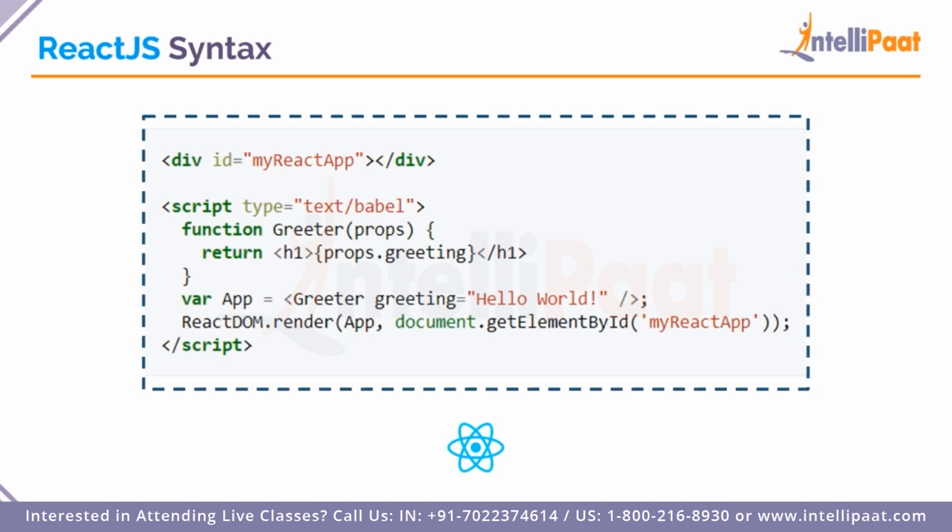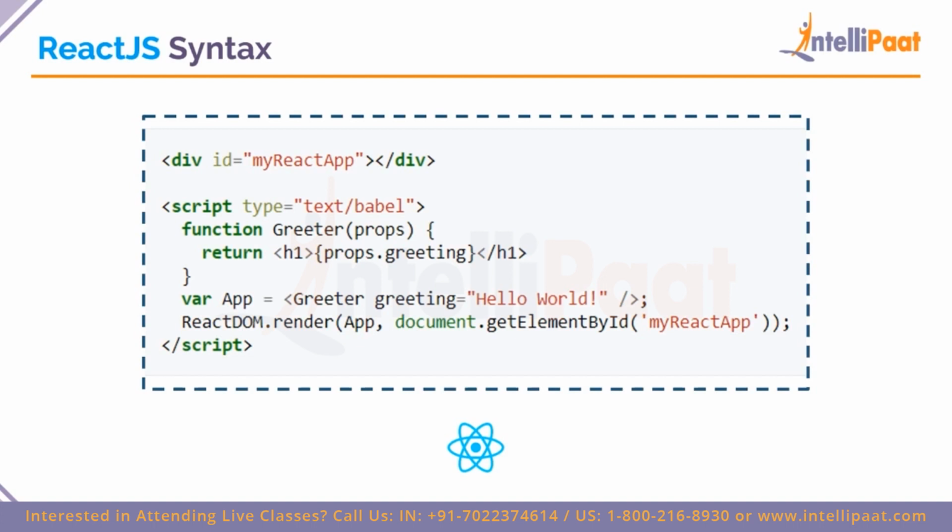But as of now, we can understand that within the H1 tag, we have props.greeting, which is obviously inside a curly bracket. And the curly brace implies that the code within the curly brace is JavaScript. So basically what we're doing over here is, below we can see that there's a variable app, and we've used a variable greeting to store the phrase hello world.